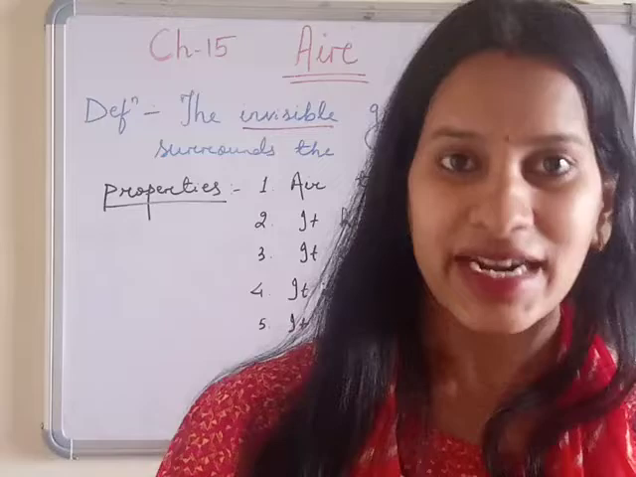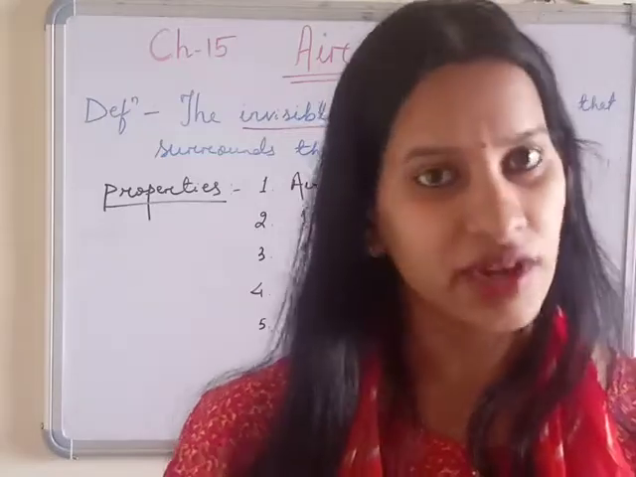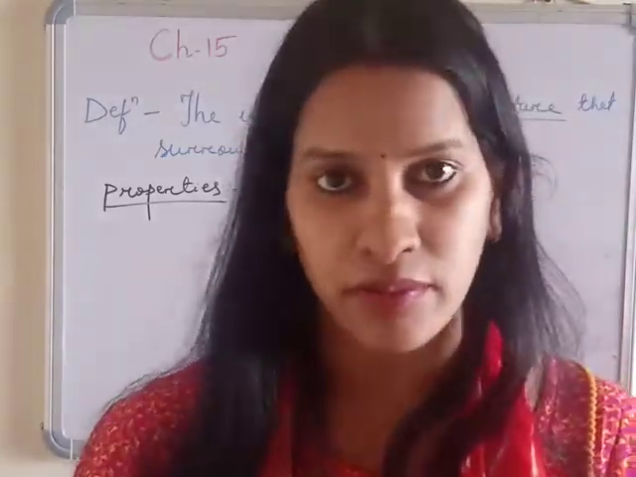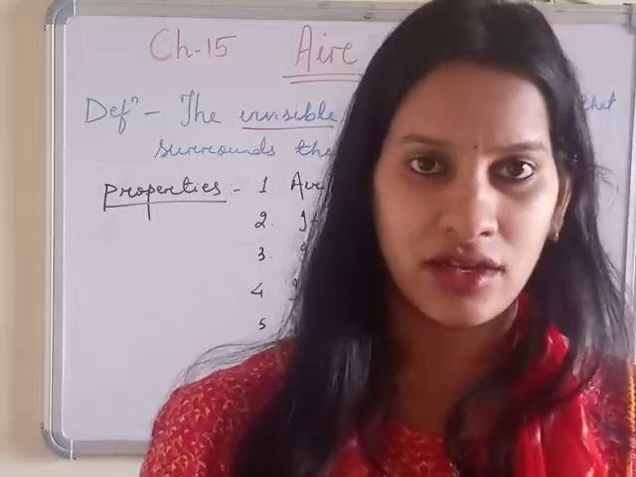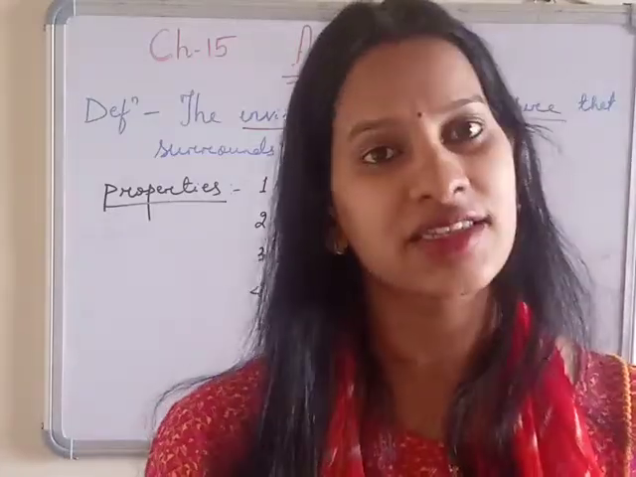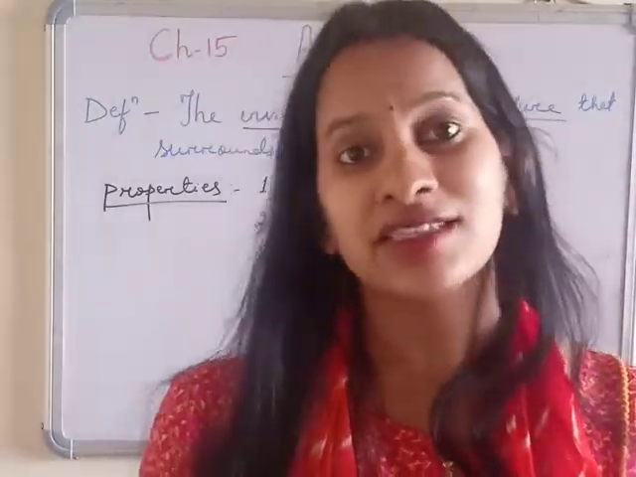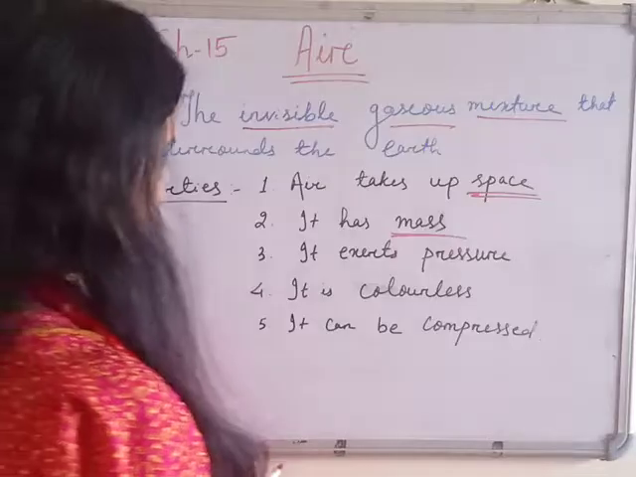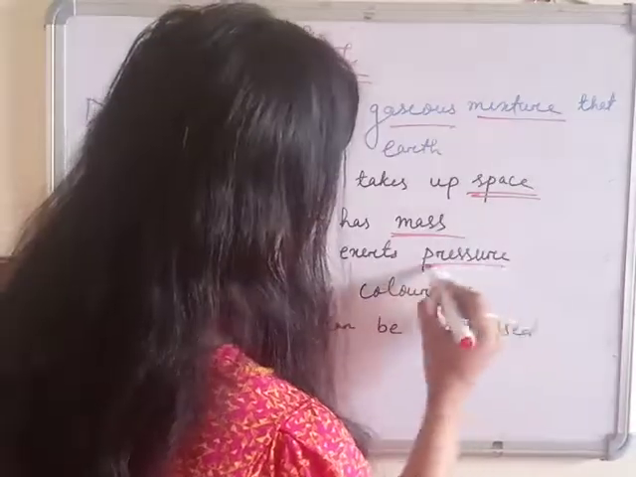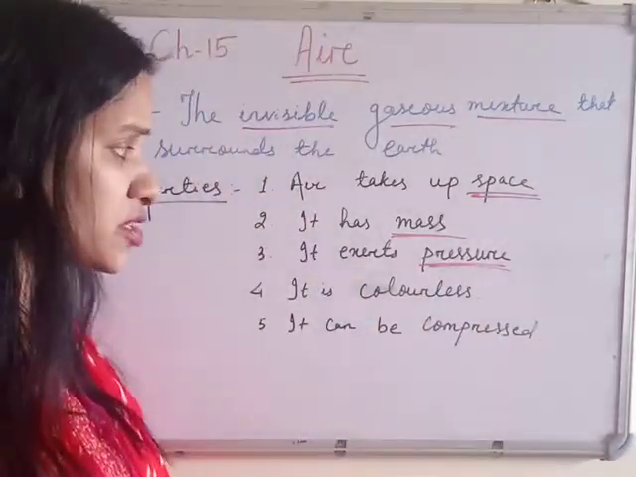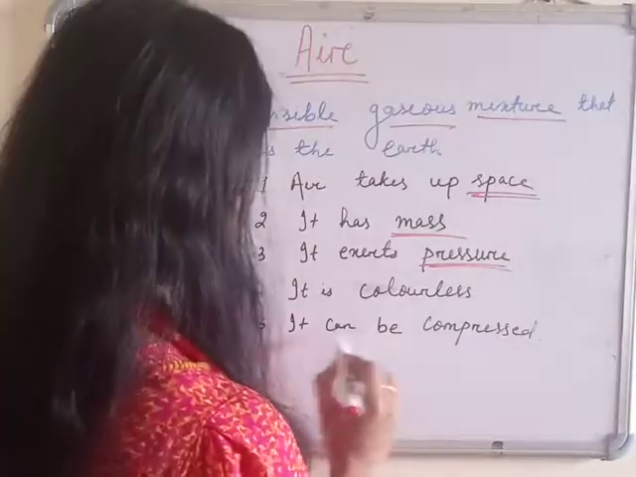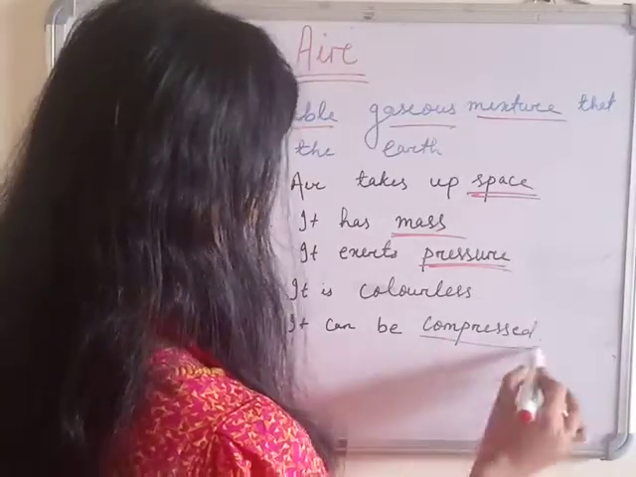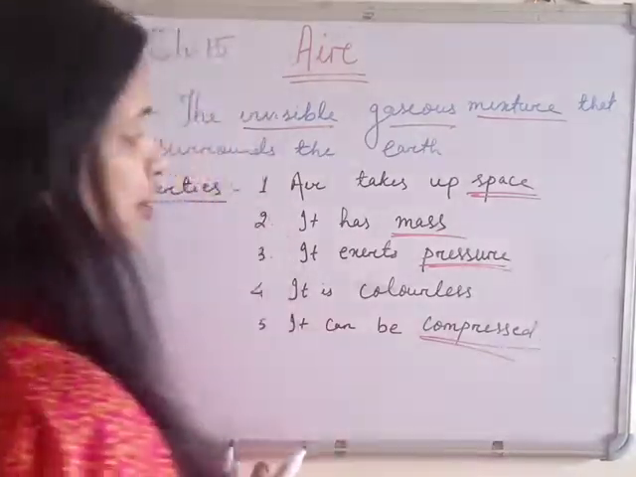Okay, the matter contained in a body is called its mass. So every object has some mass. Air takes up space, so it must have some mass. Next, air exerts pressure, and also, the last point, it can be compressed. So these two properties are used.